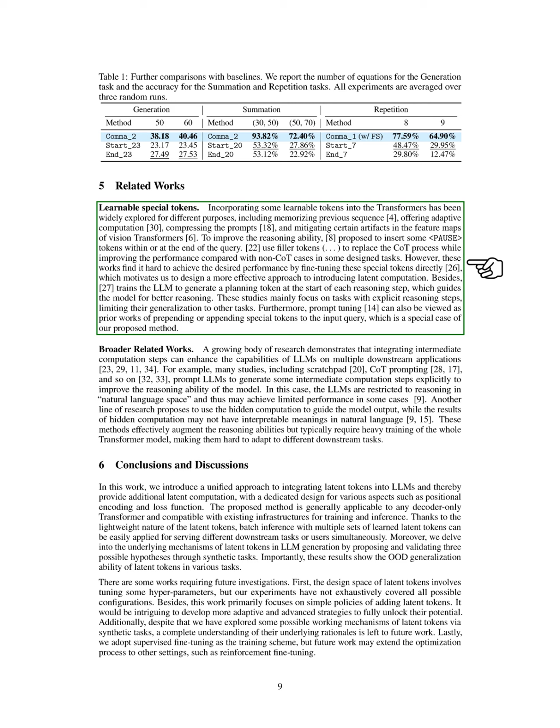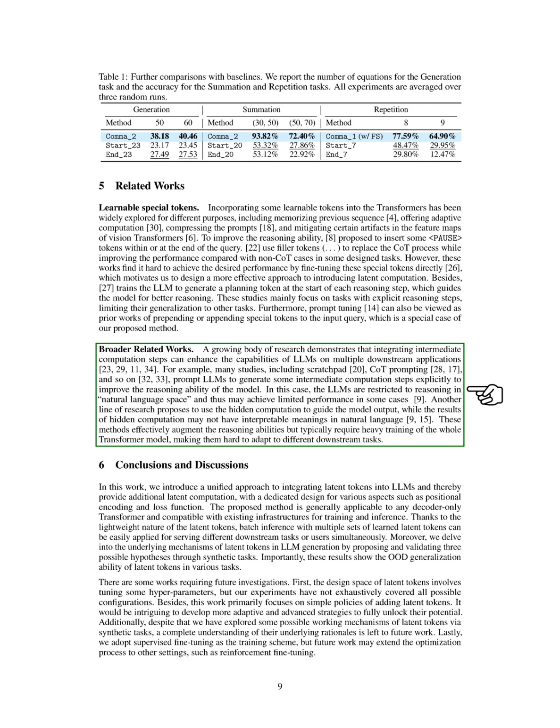However, these studies often struggle to achieve optimal results by directly fine-tuning these special tokens, which leads us to seek a more effective method for introducing latent computation. Additionally, some work trains large language models, LLMs, to create a planning token at the beginning of each reasoning step to guide better reasoning. Most of these studies focus on tasks with clear reasoning steps, which limits their applicability to other tasks. We also note that tuning can be seen as a prior effort to add special tokens to input queries, which aligns with our proposed method.